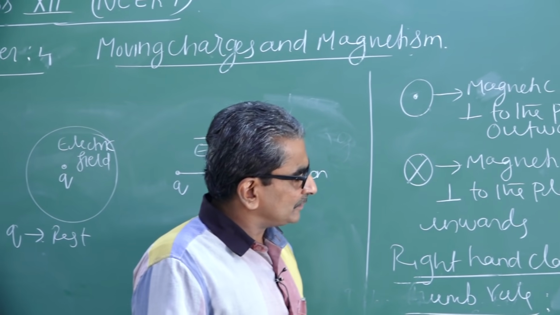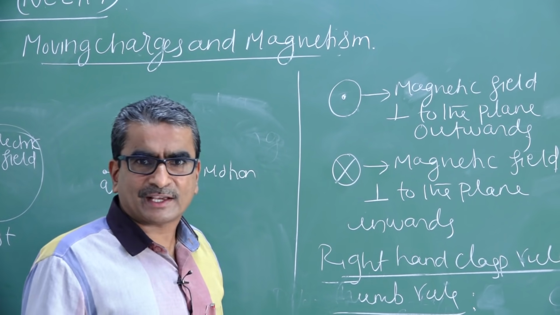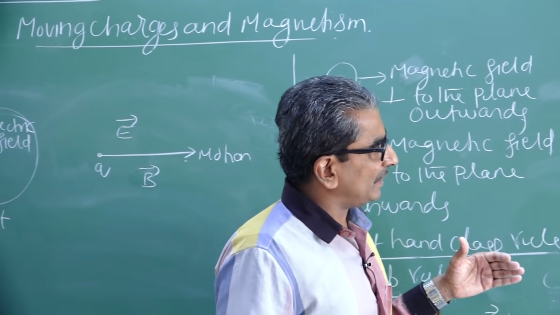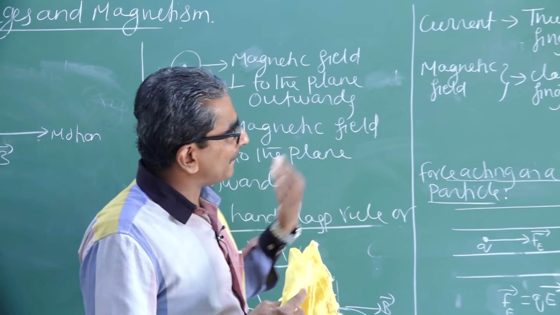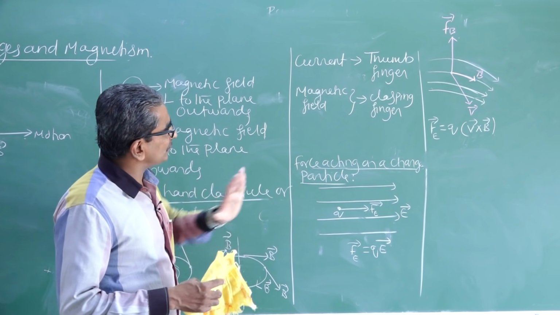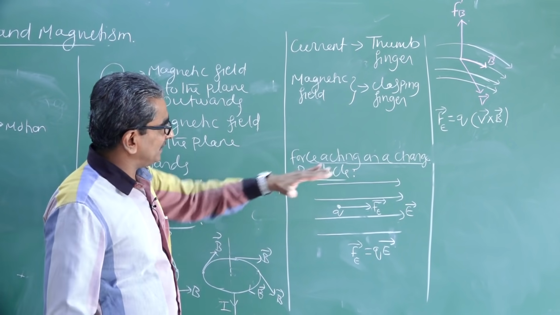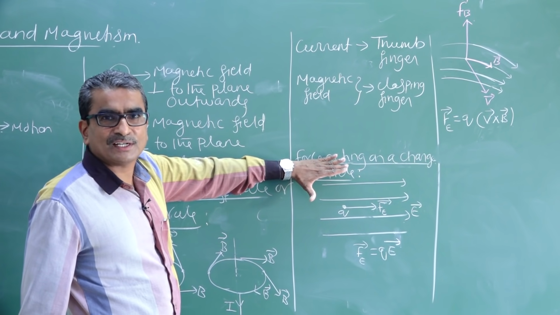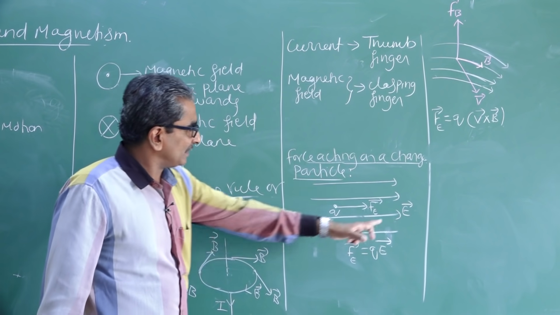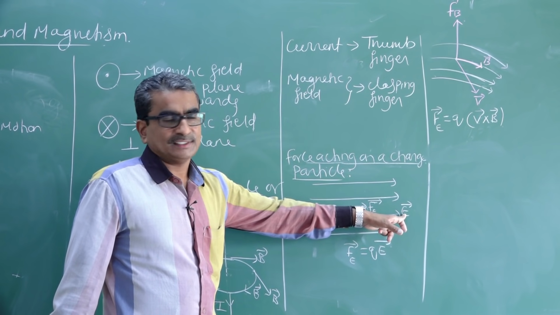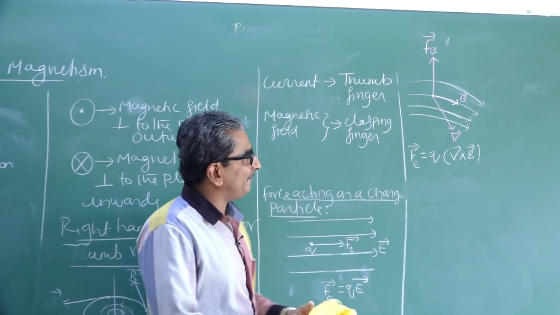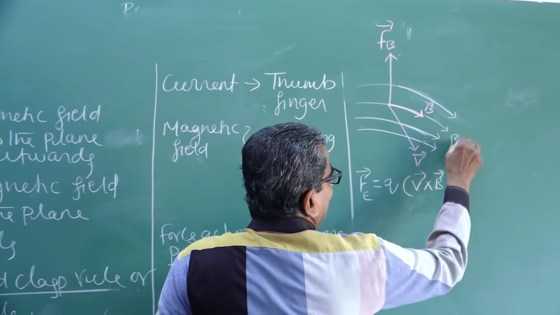Then suppose I make a charge enter either an electric field or a magnetic field. Here I am going to consider the motion of a charged particle, either positive or negative, in an electric field. In this figure, I am considering the motion of the charge in the magnetic field B.